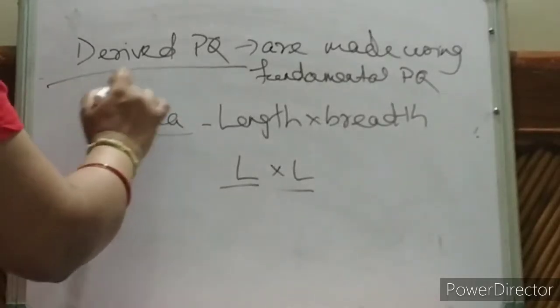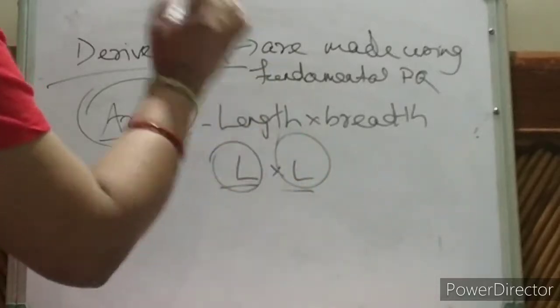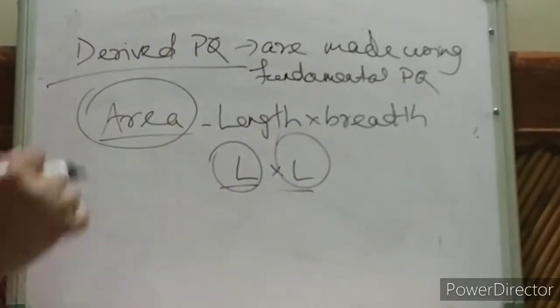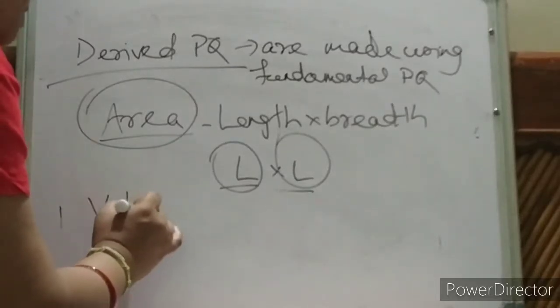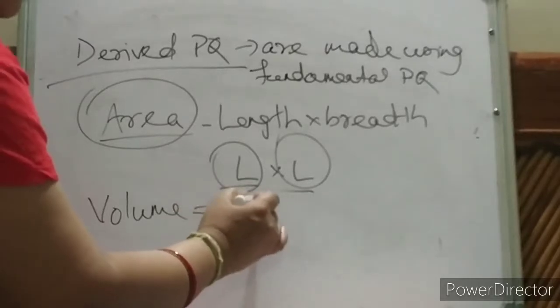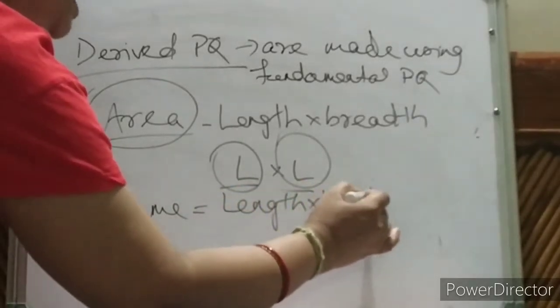So this is your derived physical quantity, and we are using fundamental quantity. Suppose volume. Volume is nothing but length into length into length, L cube. So again we are using the fundamental quantity only.